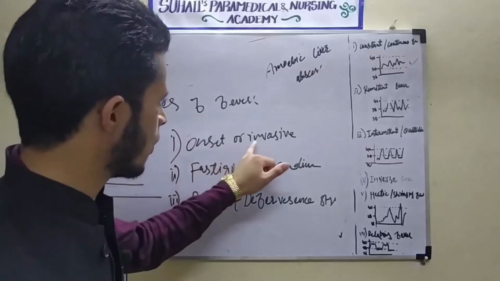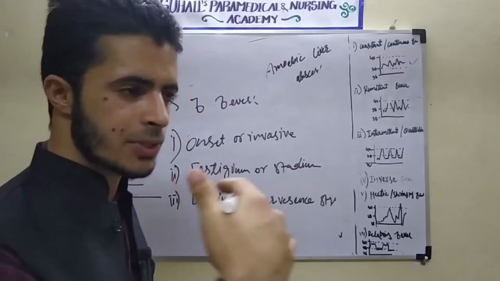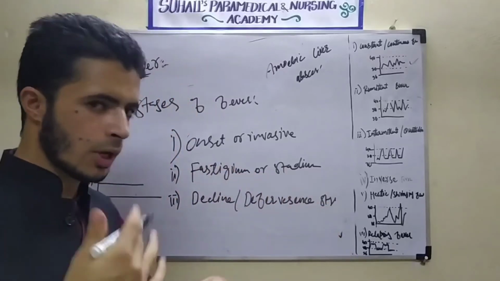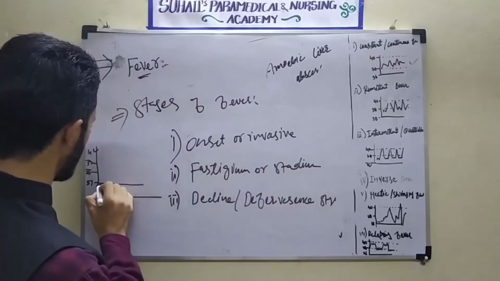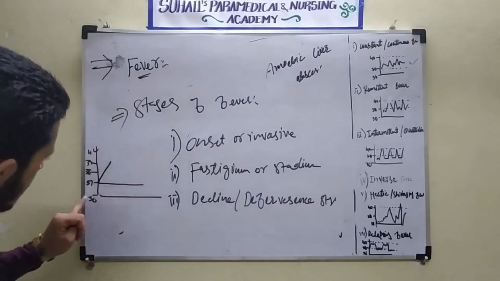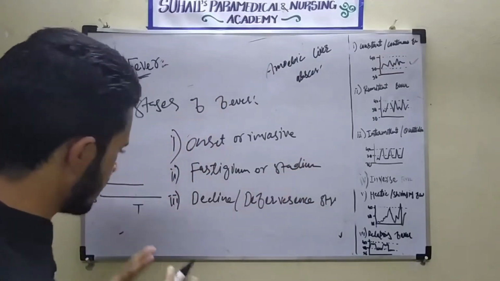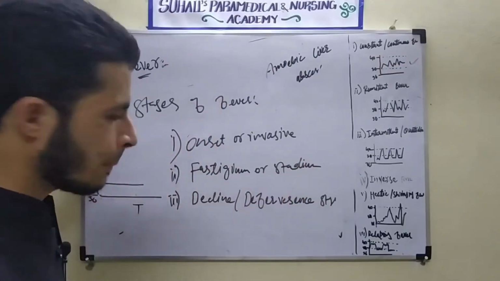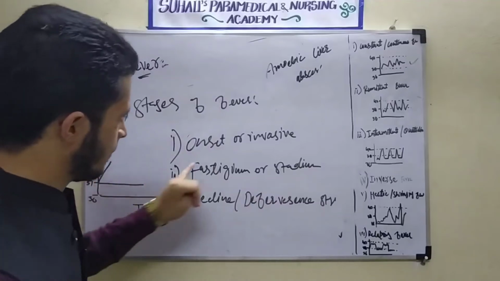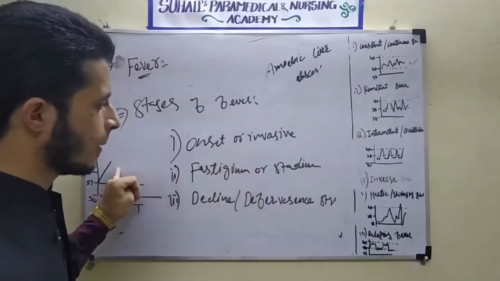In case of onset or invasive stage, there will be an increment in the body temperature from the normal value of 37 degrees. With respect to time, the body temperature is increasing.